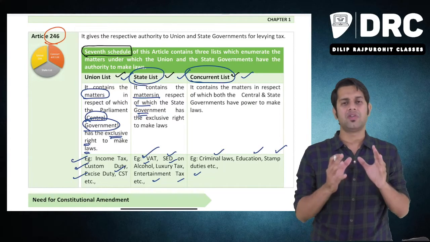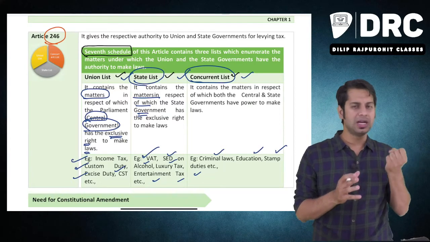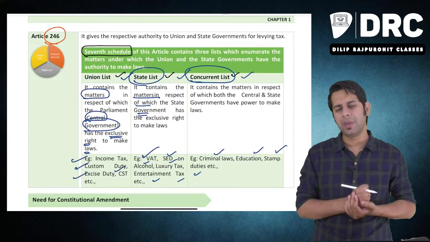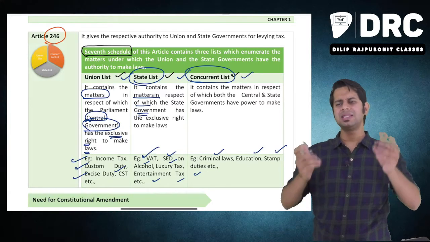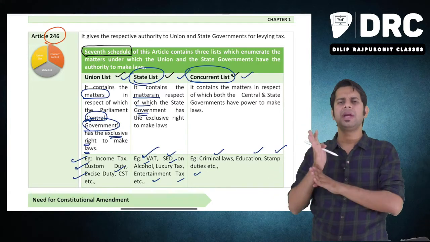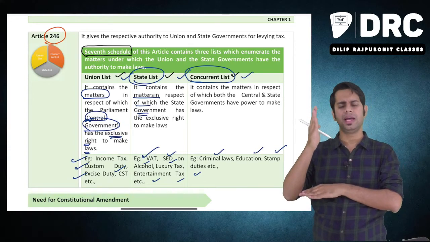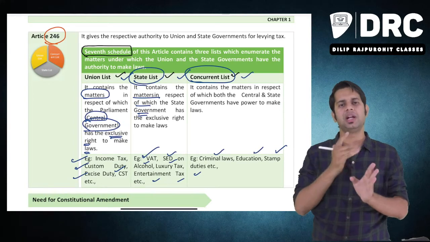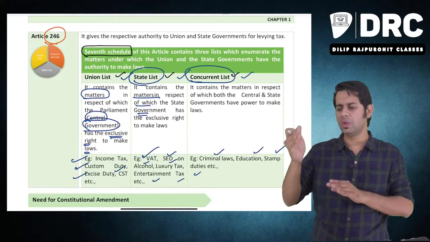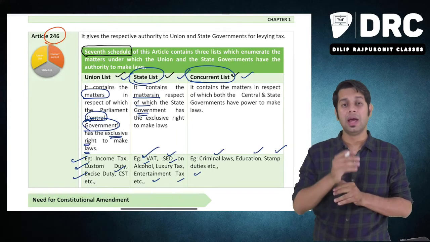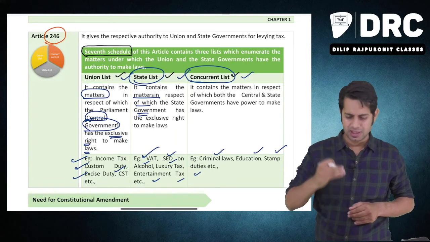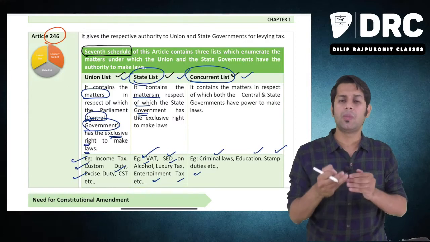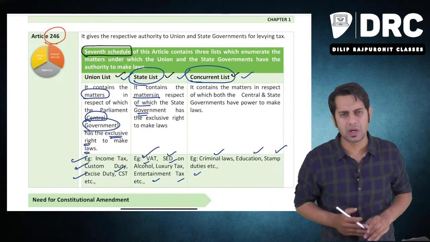These are different types of matters with regard to which the central government and state government can jointly come and make the law. For example, they say the minimum age of education, meaning up to the age of 16 years, every child should be educated. Every person up to the age of 16 years should be educated. Till that time, you should not send that person to work. For example, to abolish child labor, they have introduced this particular act.